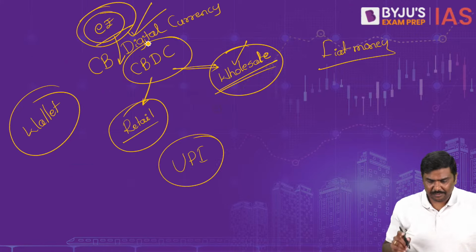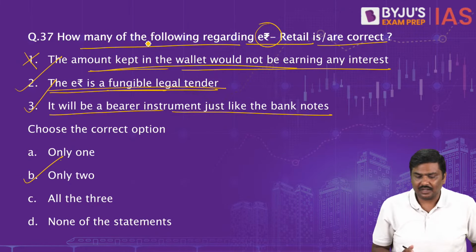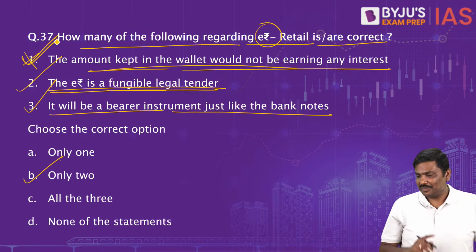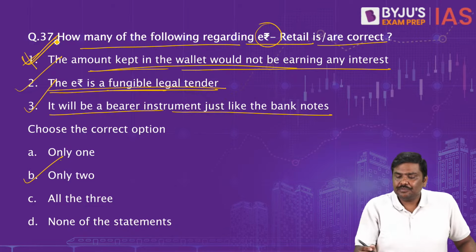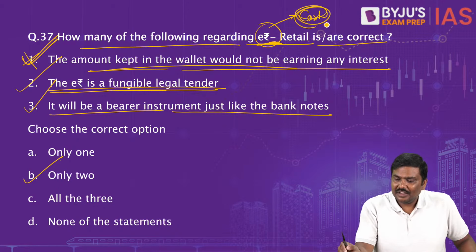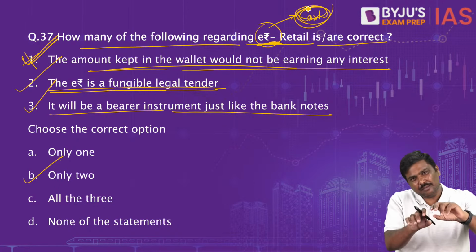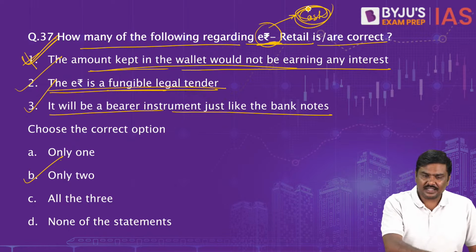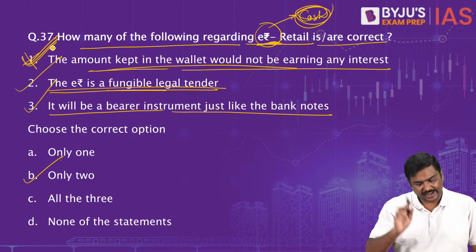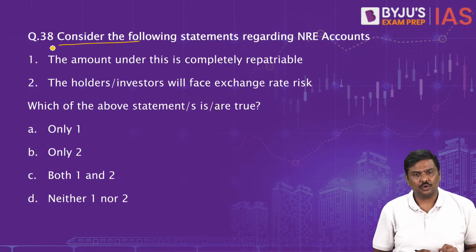Question number 38. Okay, let me make a correction here. Statement 1 is correct. I'll tell you why. I just got confused. It is correct. Why? E-rupee is just like cash. When you keep it in the bank, you will get the interest. Correct. Okay. But anyways, I will discuss this again. The first point, I'll discuss it again tomorrow. Don't worry.